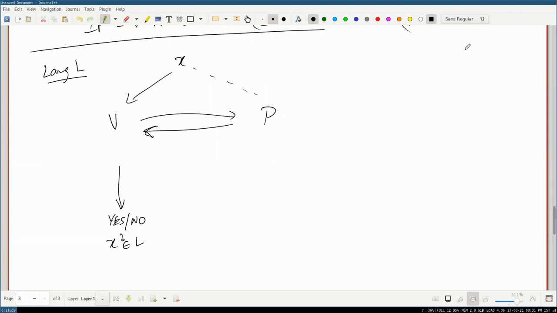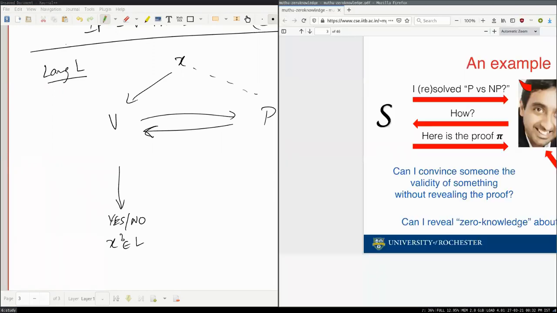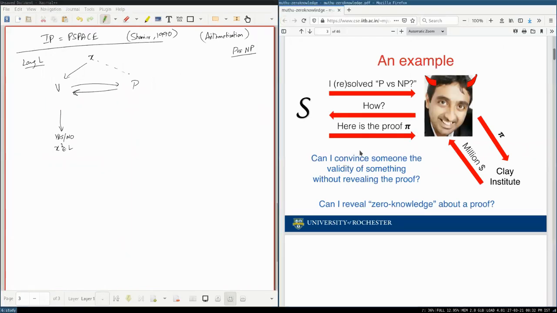You say that I have a proof for P versus NP, and then somebody else will be like, no, I don't believe you. And then you go to them and you say, okay, yeah, here, take the proof. And I found these very nice slides which I think put the exact thing in very good perspective. Let me pull it up. Yeah. Okay, I hope you can see it.